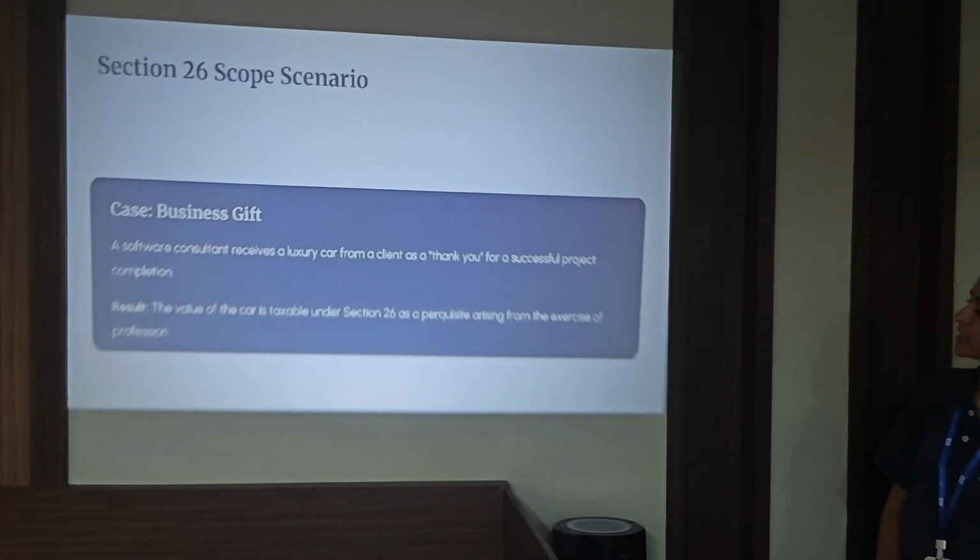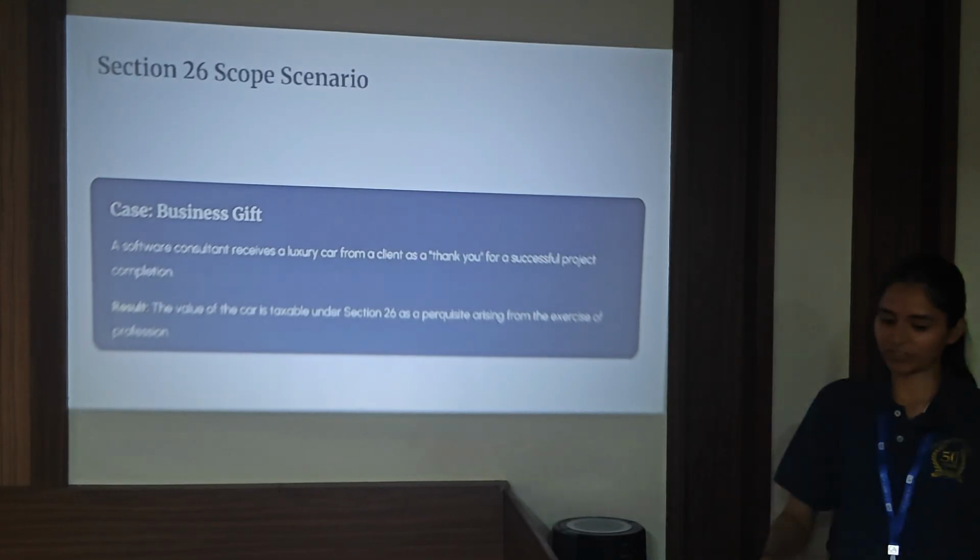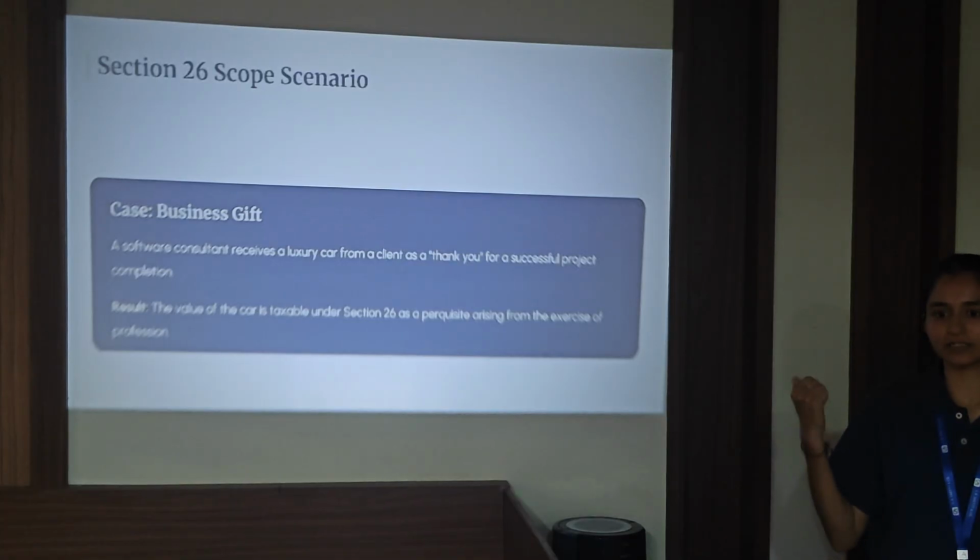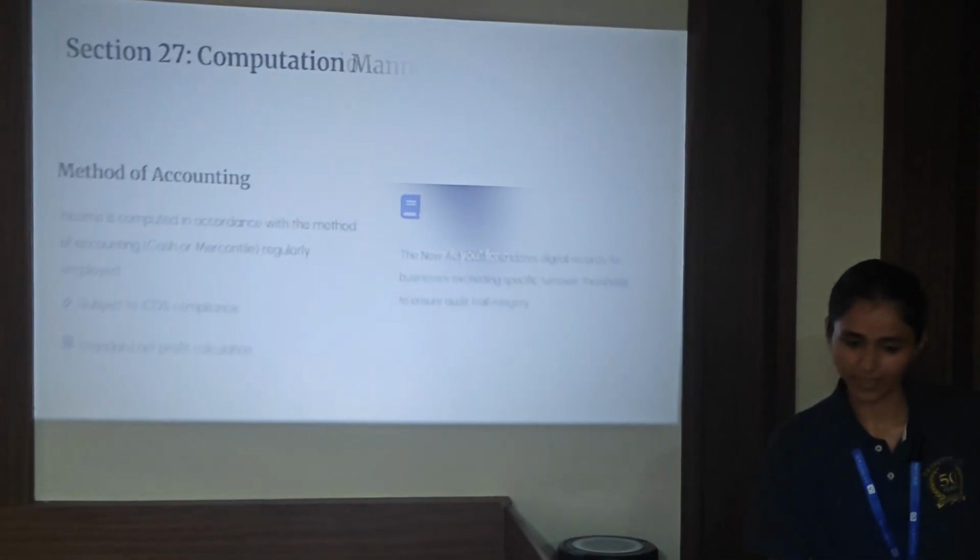If we take up a case, a software consultant receives a luxury car from a client as an expression of gratitude for the successful project completion. What happens here is the value of the car is taxable under section 26 as a perquisite arising from the exercise of the profession. So even though the car is received, that would be taxable under the head of PGBP.